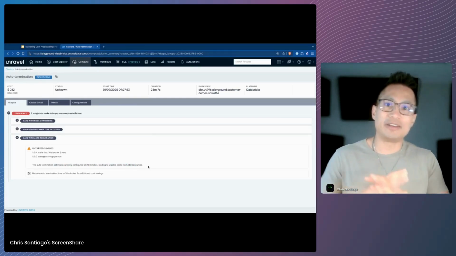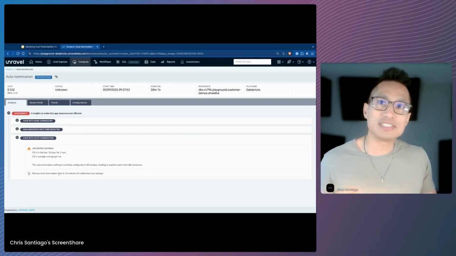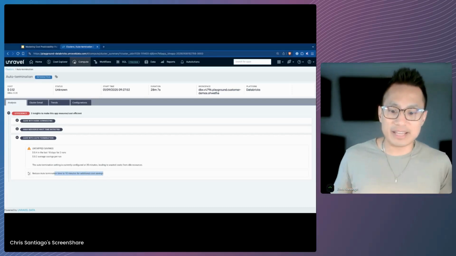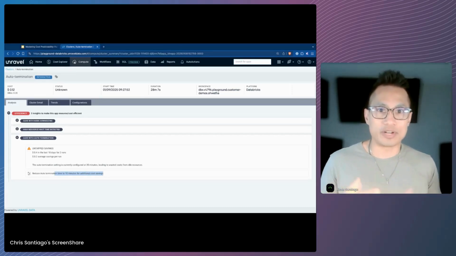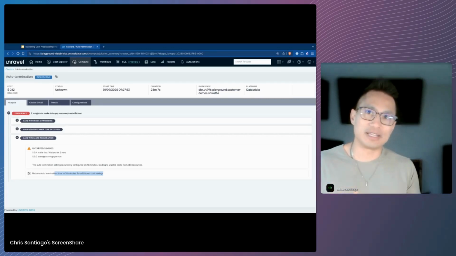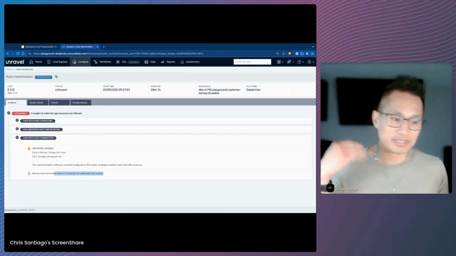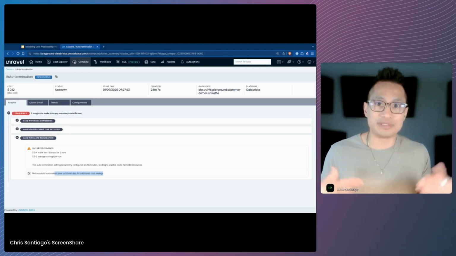But based on historical analysis, what Unravel has determined is we can actually save costs by reducing this down to 10 minutes. And this analysis is done to understand what are the times when people are actually using the cluster itself. And we can make a very intelligent recommendation here to say, you know what, 20 minutes is too long because most of the work on this cluster is done within 10-minute increments.